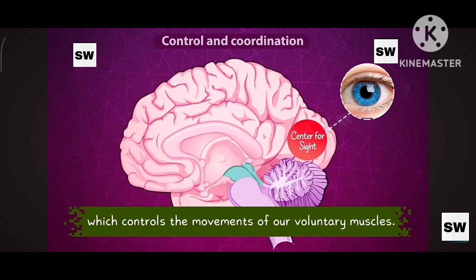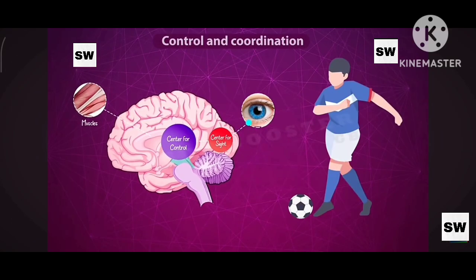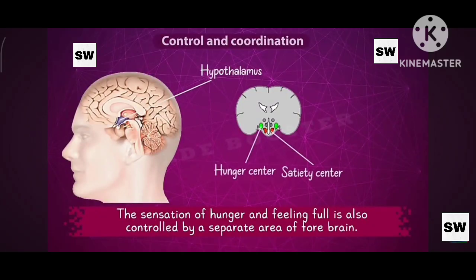For example, if we are playing football, our eyes send the information about the position of the ball to the area of the brain which analyzes it. After analysis, a decision is taken and the information is sent to the area of the brain which executes it. It causes the necessary movements in our muscles and makes us kick the ball in the right direction with the right force. The sensation of hunger and feeling full is also controlled by a separate area of the forebrain.